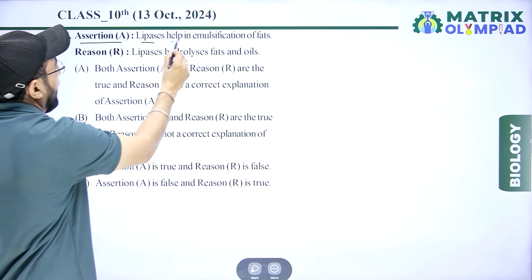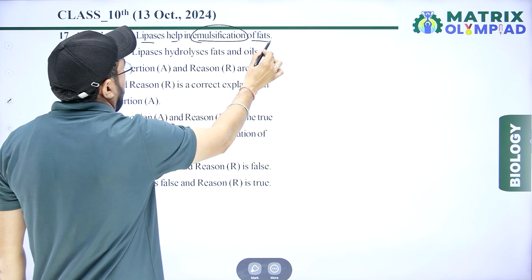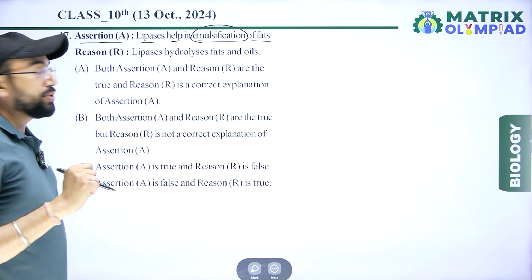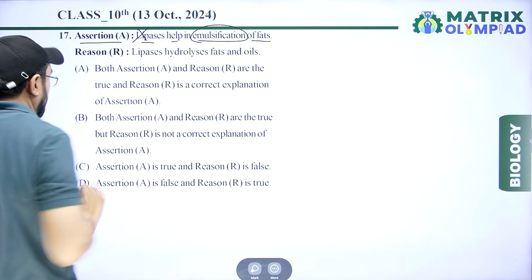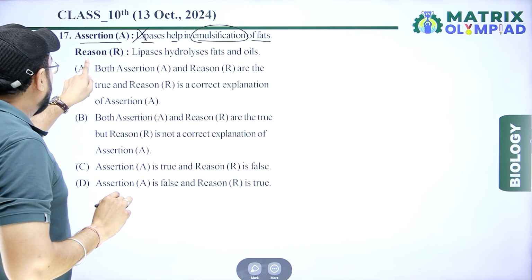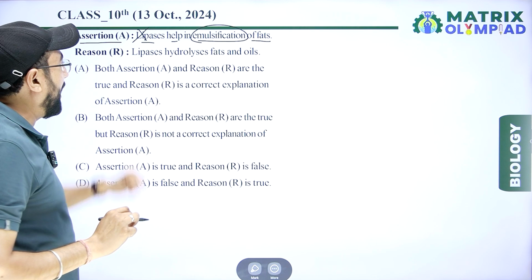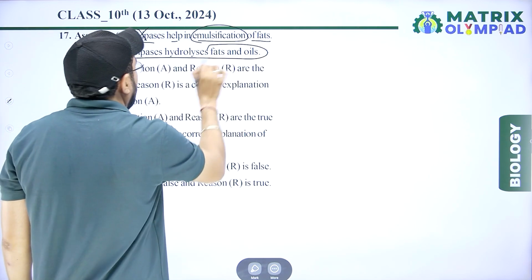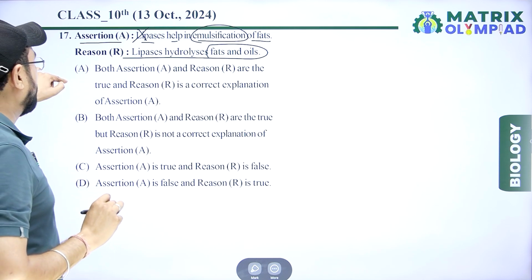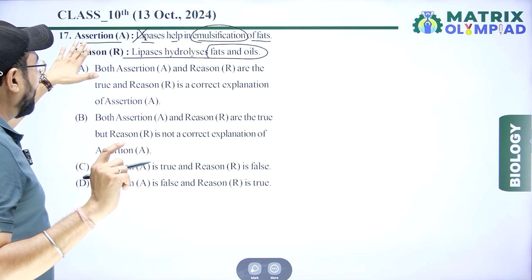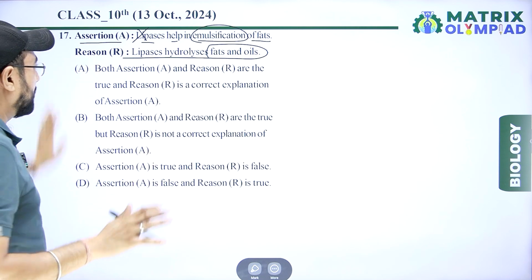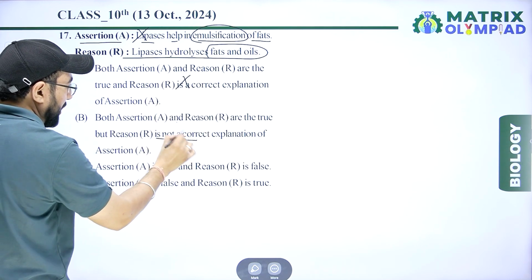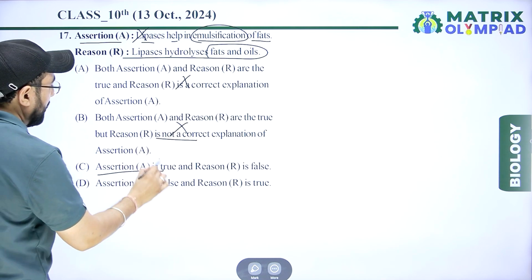Assertion A, lipase helps in emulsification of fat, but emulsification starts from bile juice, so that is wrong. And the reason, lipase hydrolyzes fat and oil, that is right. So according to the assertion reason statement, A is wrong, R is right.